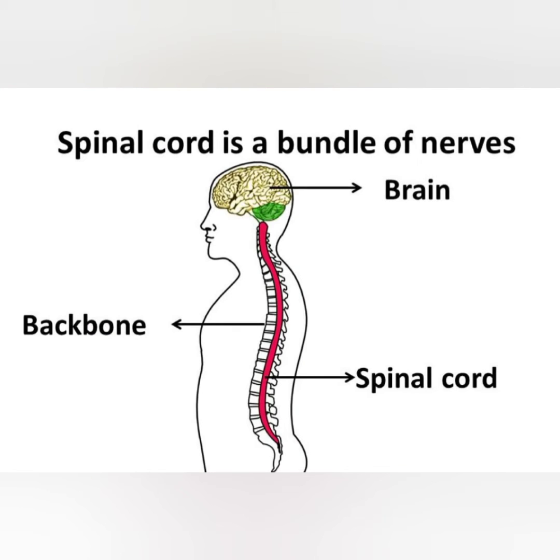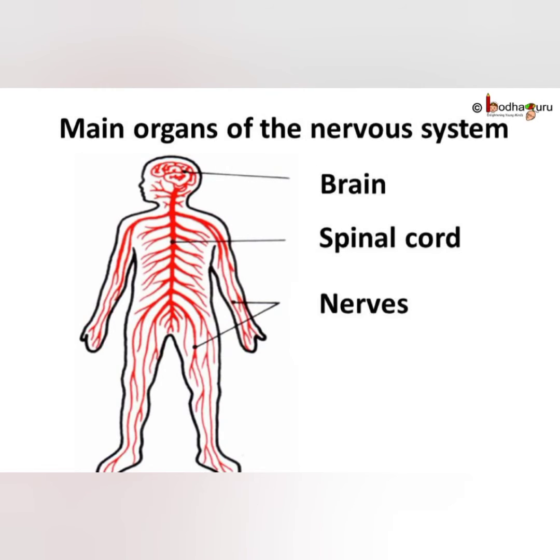What is the spinal cord? The spinal cord is a long bundle of nerves inside your vertebral column or the backbone. The spinal cord is connected to the brain. So, it is the spinal cord and the nerves that let messages flow back and forth between the brain and the body. Thus, the main organs in the nervous system are the brain, spinal cord, and the nerves.